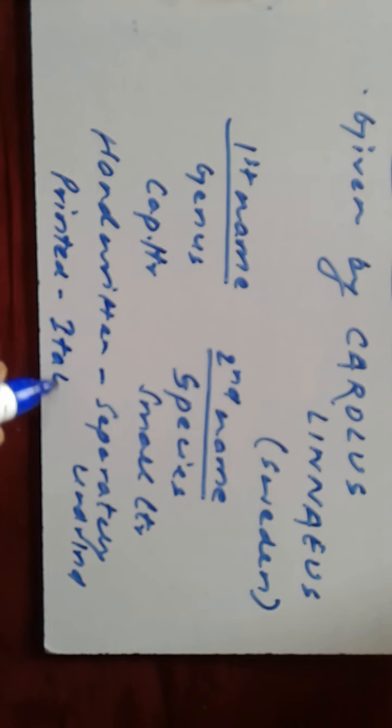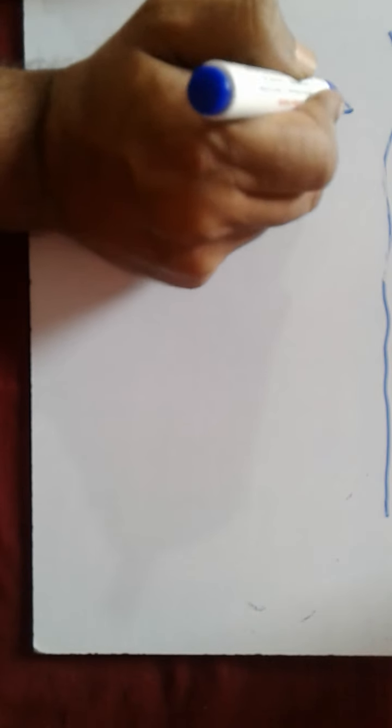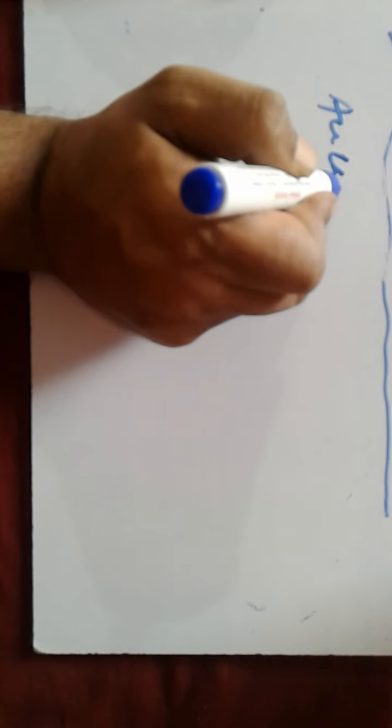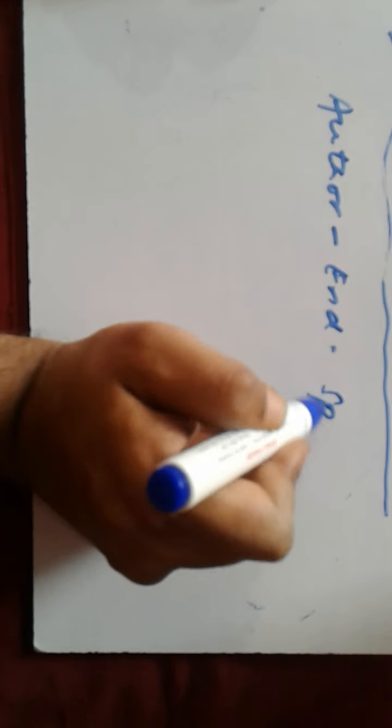That means bold letters. Sometimes we can find curved ones also. The name of the author appears at the end of the specific epithet.